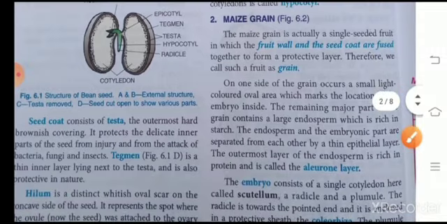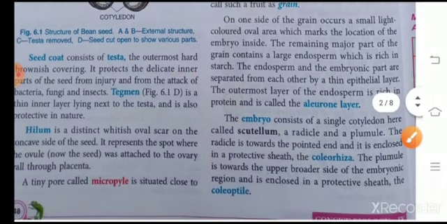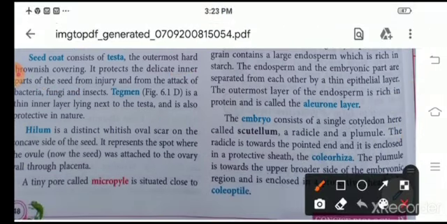Now in this, children, the seed coat contains the testa, which is the outermost hard covering, and it protects the delicate inner parts of the seed from injury and any attack of bacteria, fungus and insects. Now tegmen is a thin layer present next to the testa and it is also protective in nature. Hilum is a whitish oval scar on the concave side of the seed and it represents the spot from where the ovule was attached to the ovary wall through placenta.